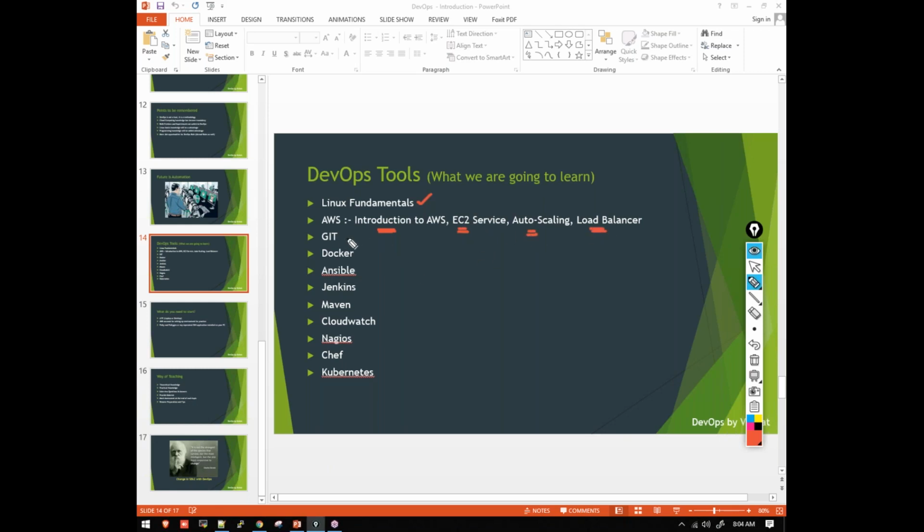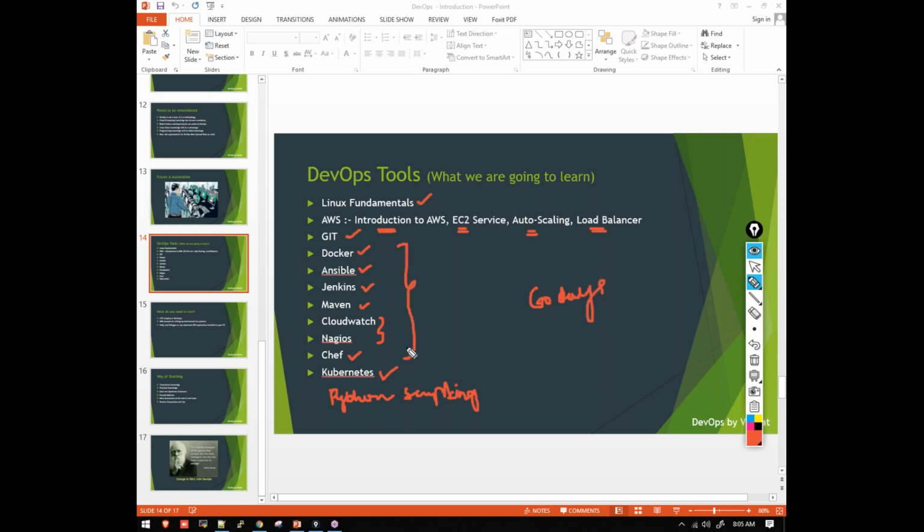Then we'll be discussing Git, Docker, Ansible, Jenkins, Maven, CloudWatch, and Nagios, which are for monitoring purposes. Chef is for configuration management. Kubernetes is for container orchestration. And apart from this, we'll be using Python scripting basics. These are the concepts we are going to learn over the next 60 days.